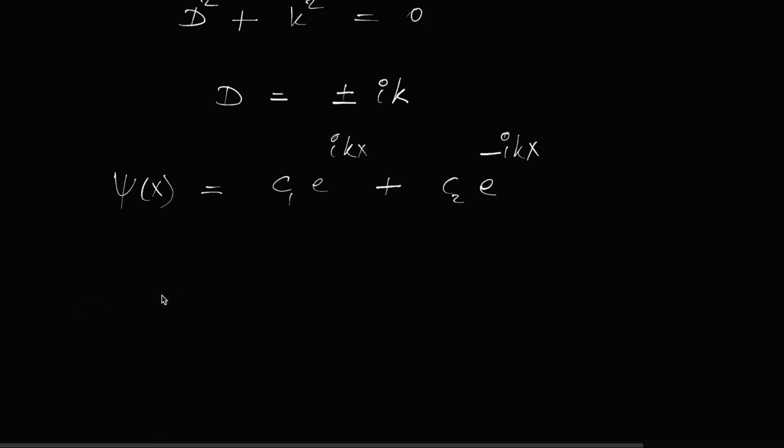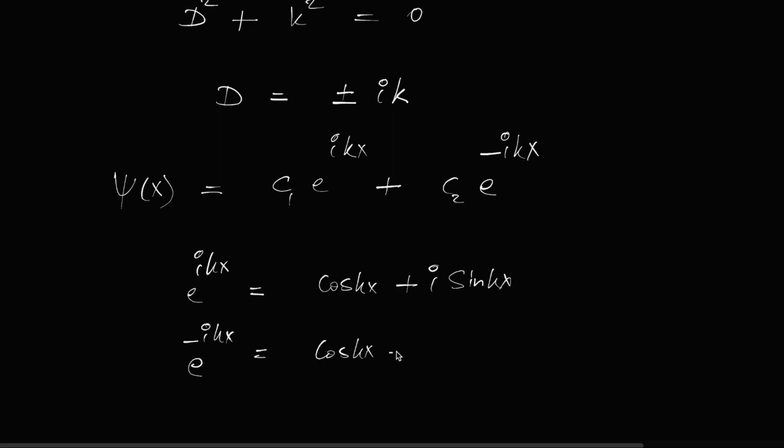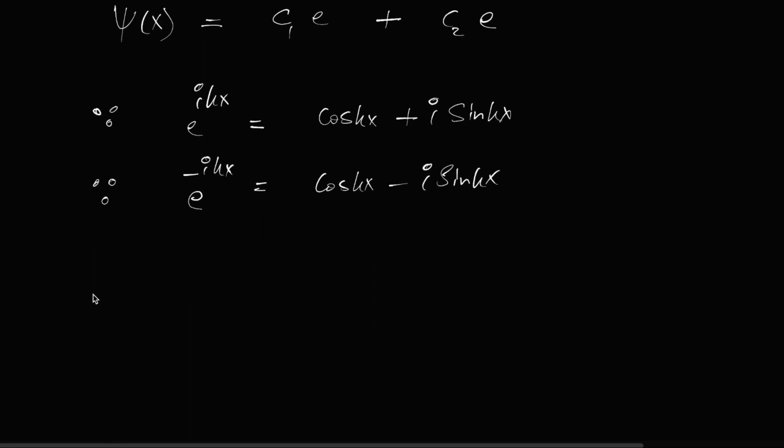Now if you write this e to the power iota kx as cos kx plus iota sin kx, this identity you know, and e to the power minus iota kx as cos kx minus iota sin kx, this is one identity, so you need to remember it. If you use this in the above equation, you get this wave function.